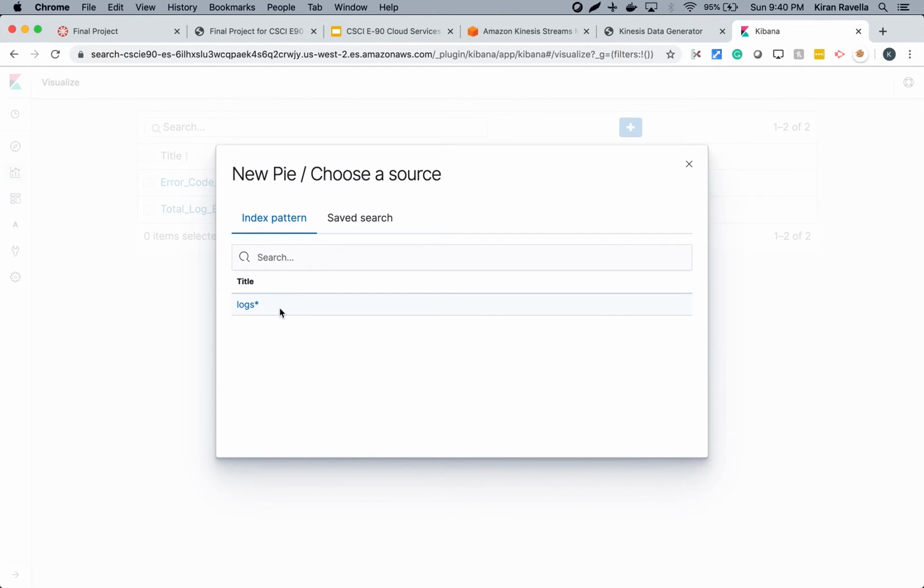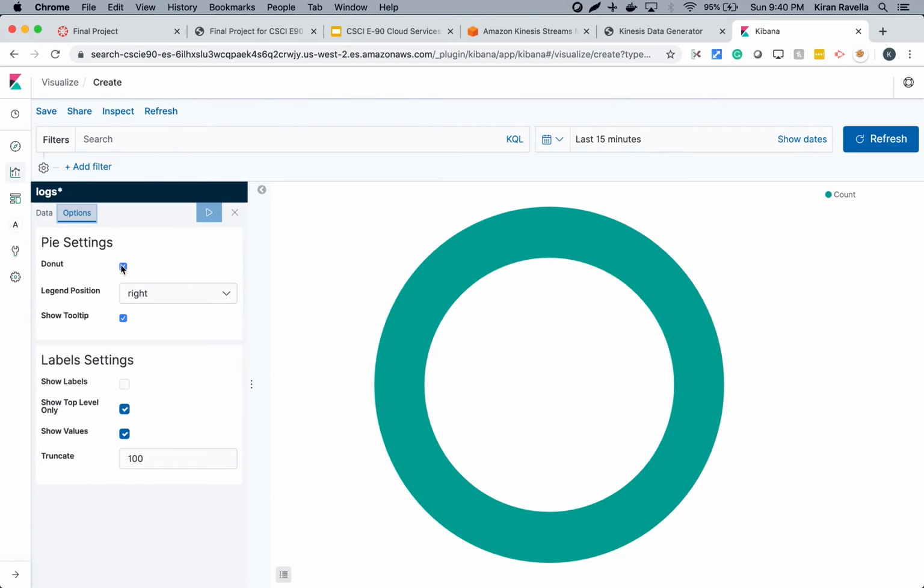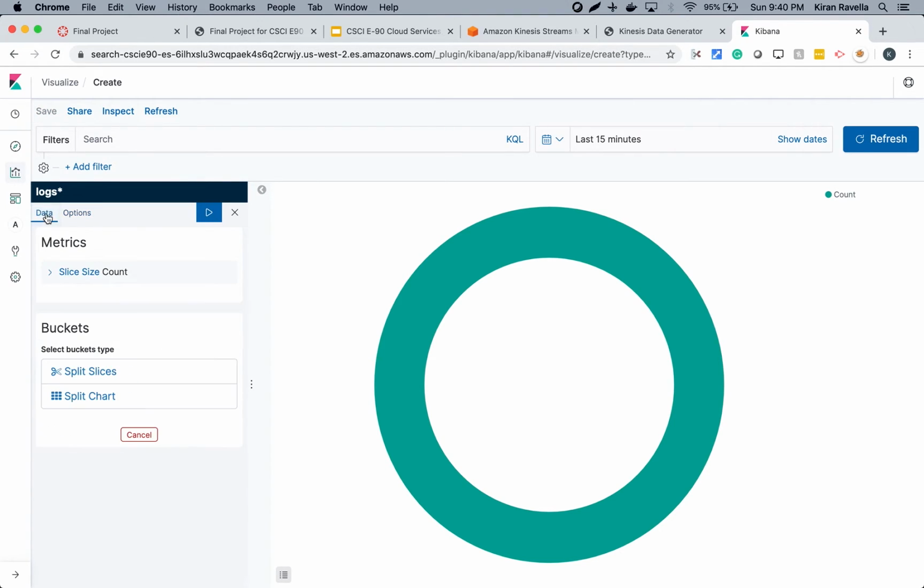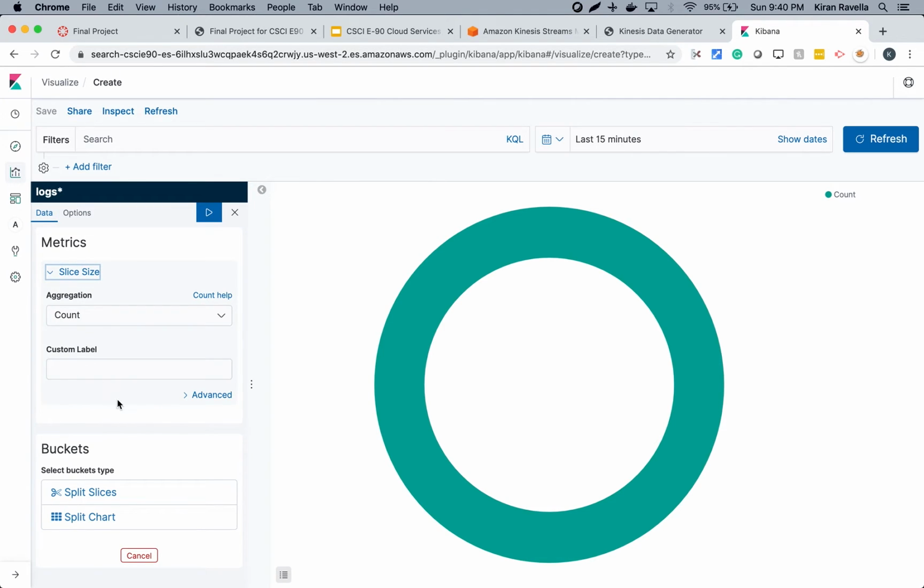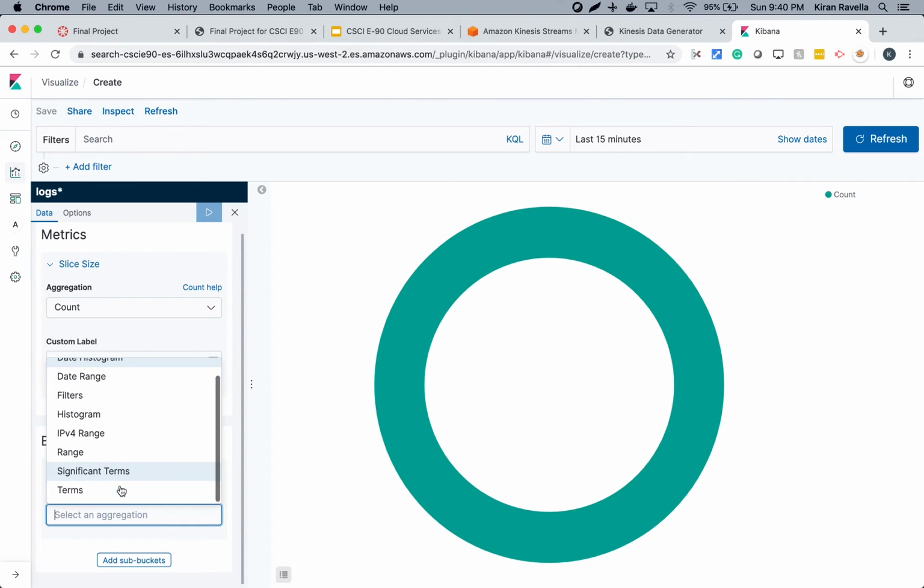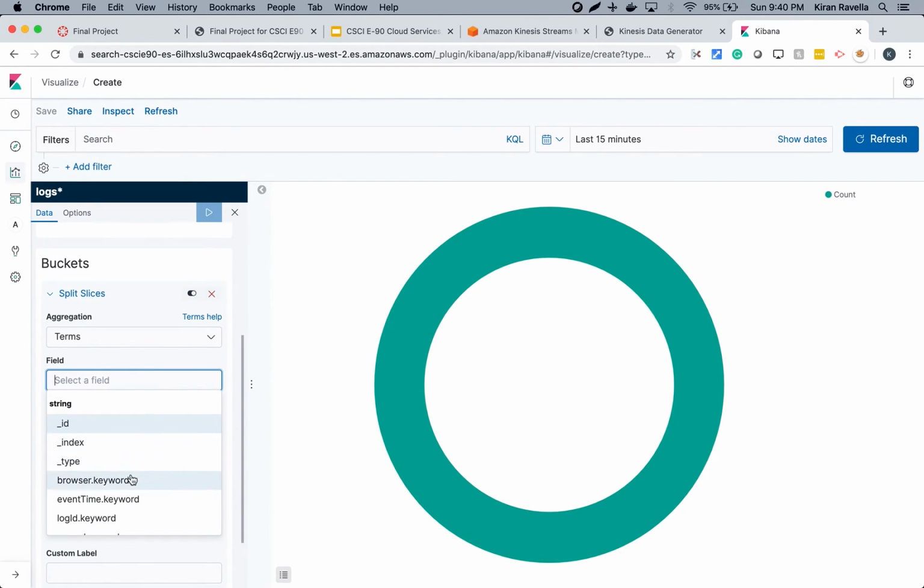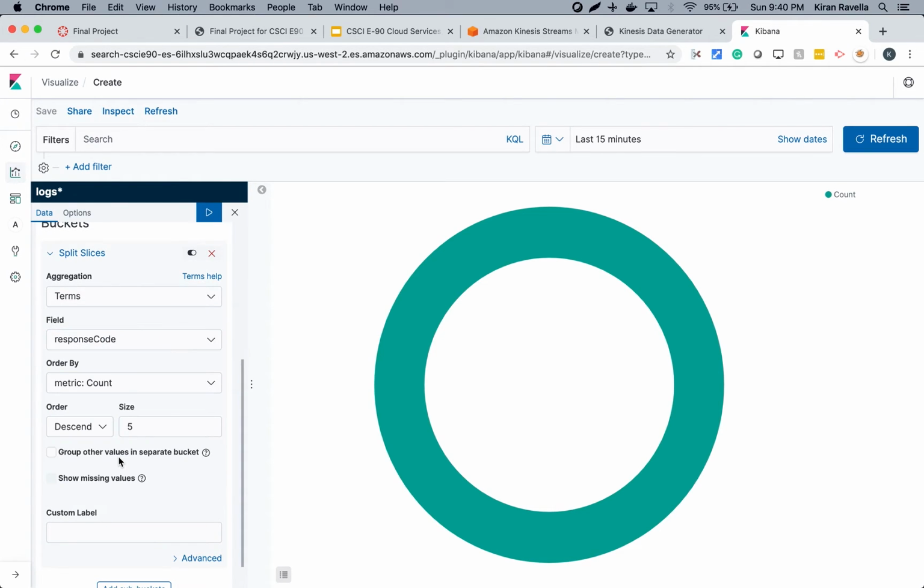Then go back here and create one more, something more like a chart or a pie graph. So for logs, we can create a pie chart, not donut, show labels, data, size count, split slices, use terms, and then select the field, which would be the response codes. So we want to see how many events per response code. So let's say 15.